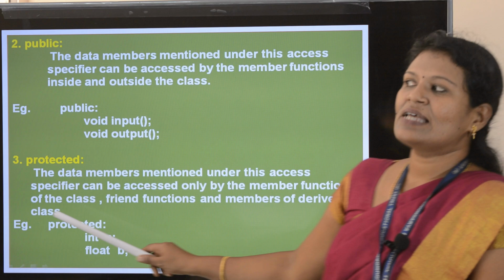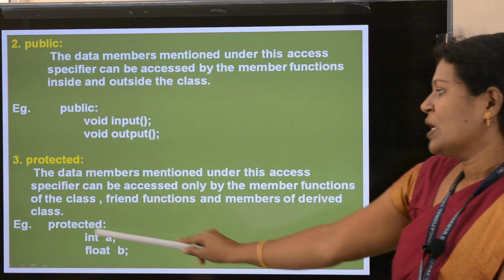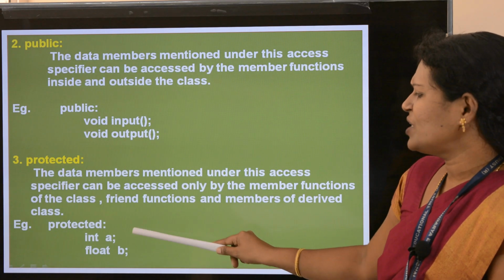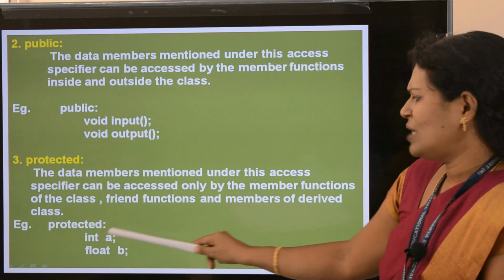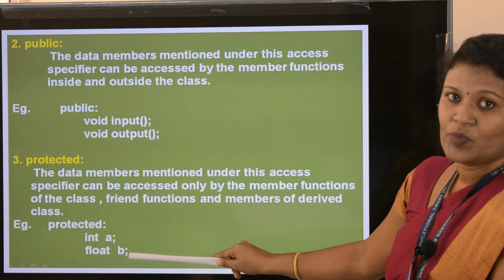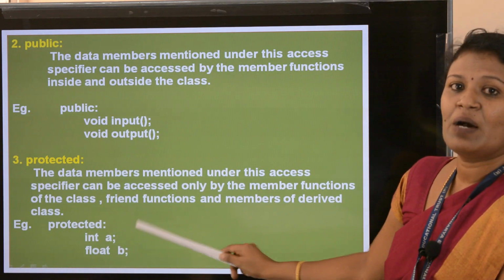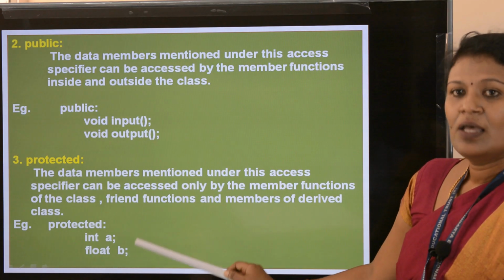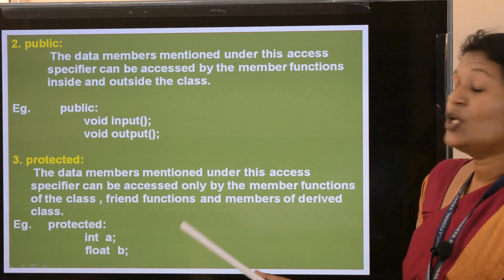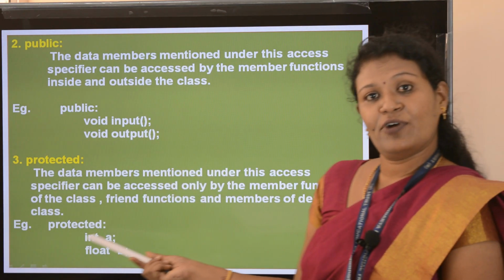Now you see the example for protected. So you will be starting with protected colon. Here I am giving two variables, int a, and I am giving float as b. Or you can say int a comma b comma c, float b. Then you can give char name of 10. Or even you can give int calculate function.